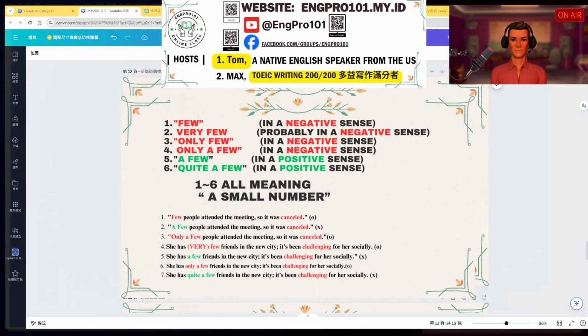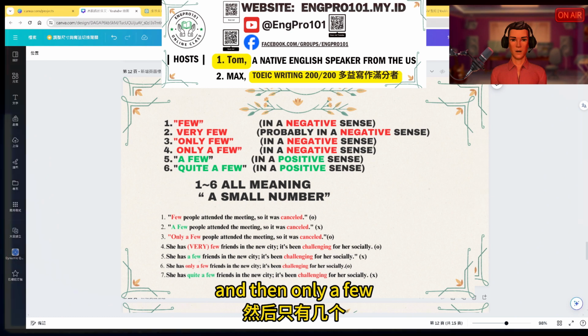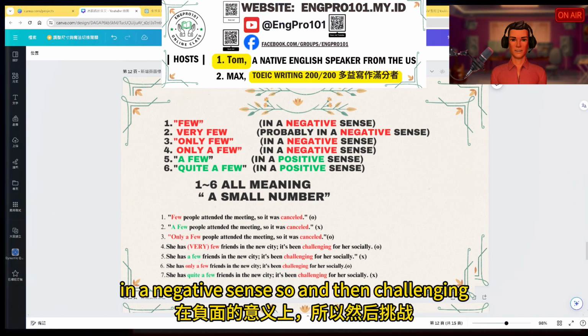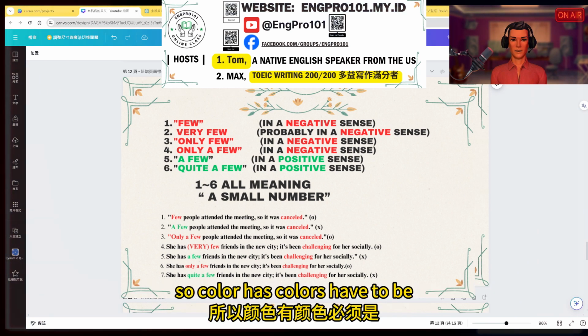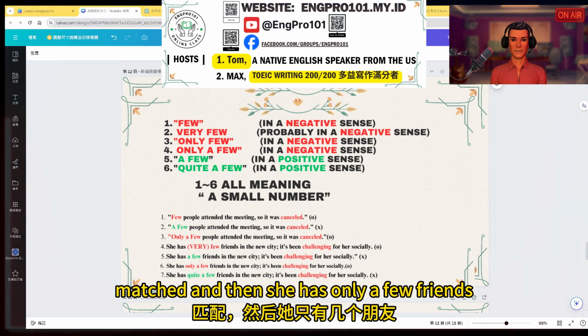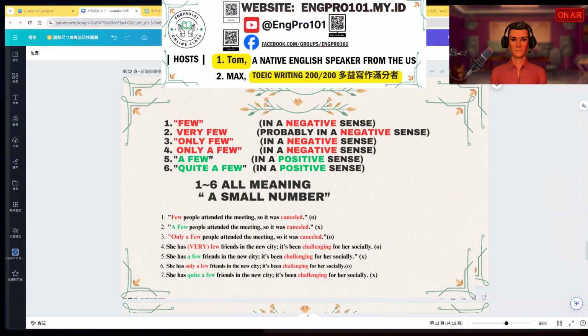Okay. And then number 6, only a few. Only a few also is often used in a negative sense, and challenging in this context means something negative. So colors have to be matched. She has only a few friends in the new city. It's been challenging for her socially, and that's correct. Right, correct.